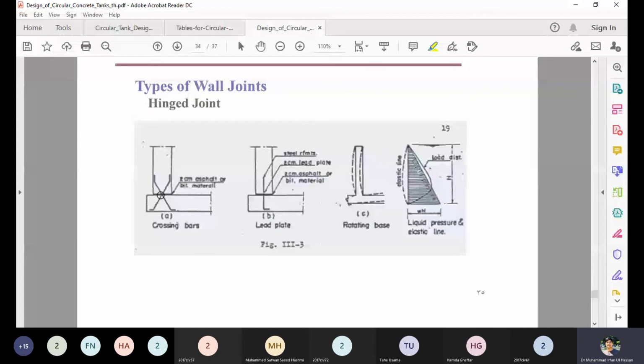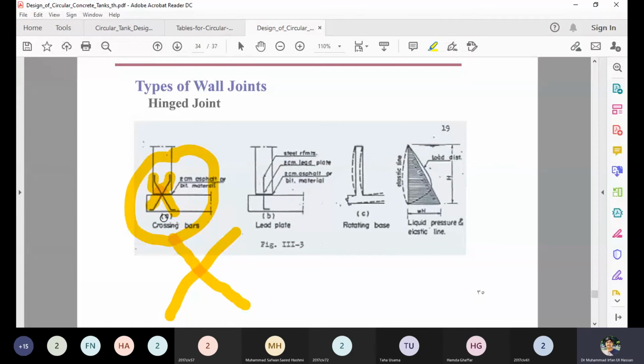One case is that it is a hinge support. When there is a hinge support, what happens? Normally when the tank is not monolithic, or you make the reinforcement detailing like that, if you are giving the reinforcement detailing like crossbars, then this will develop the hinge at one point. At the cross point, this is not transferring the bending moment. So this is called the detailing of the reinforcement for the hinge joint.